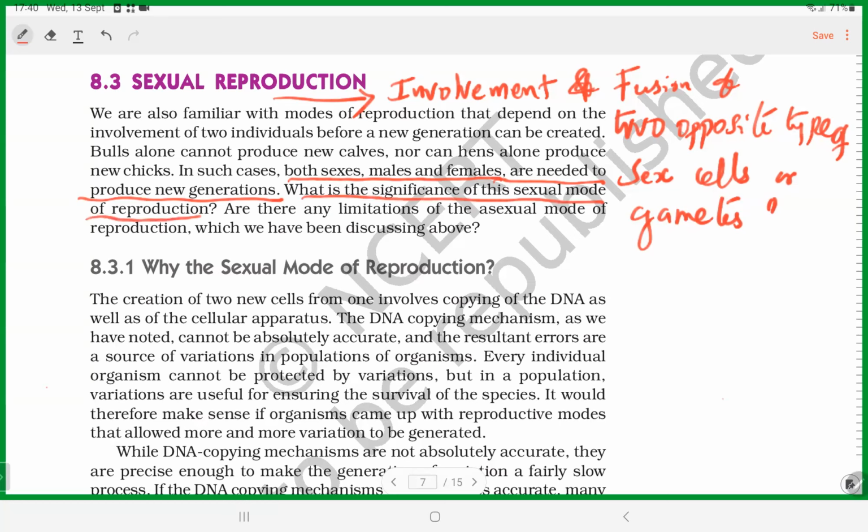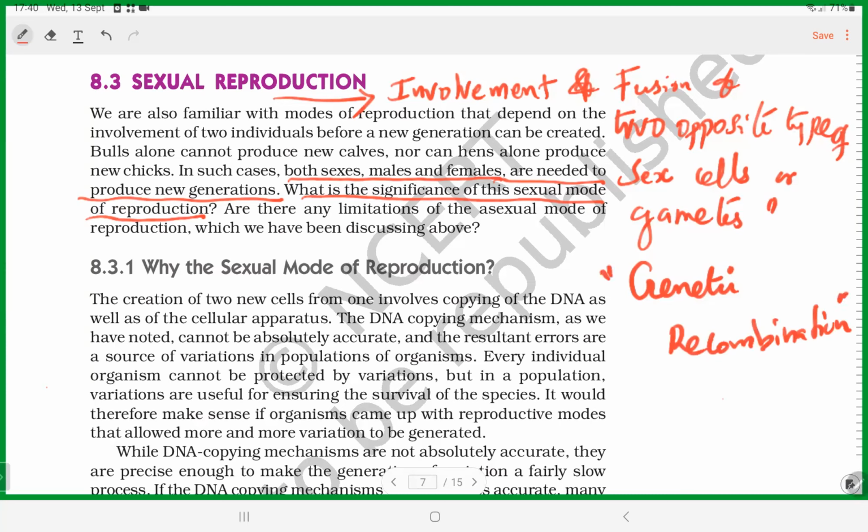Fine. What is the significance of sexual mode of reproduction? Genetic recombination.